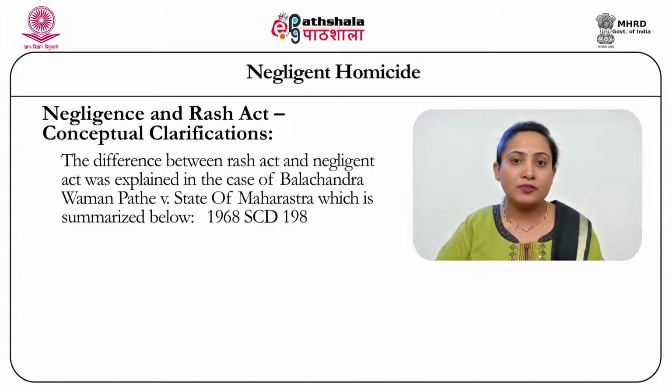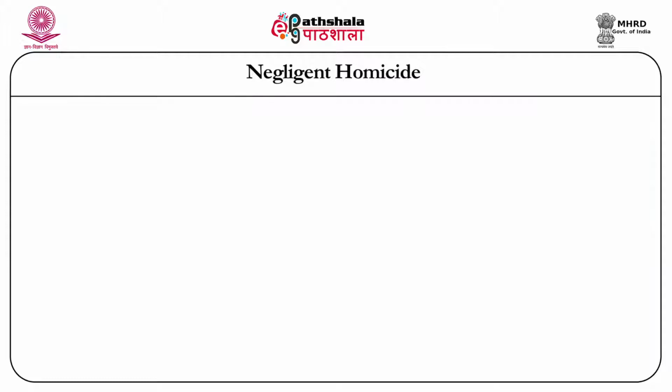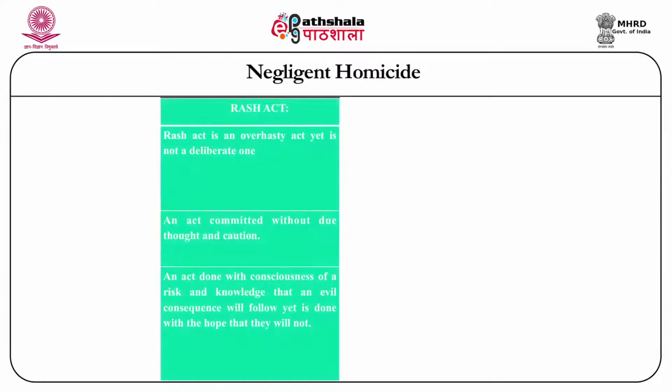The court, through the observation, says that a rash act is one which is an overhasty act done by an accused. It is something that is deliberately done by an accused in spite of knowing the fact that his act is riskier; he still takes up that risk. However, here he does not intend or does not know that he would be committing the crime.